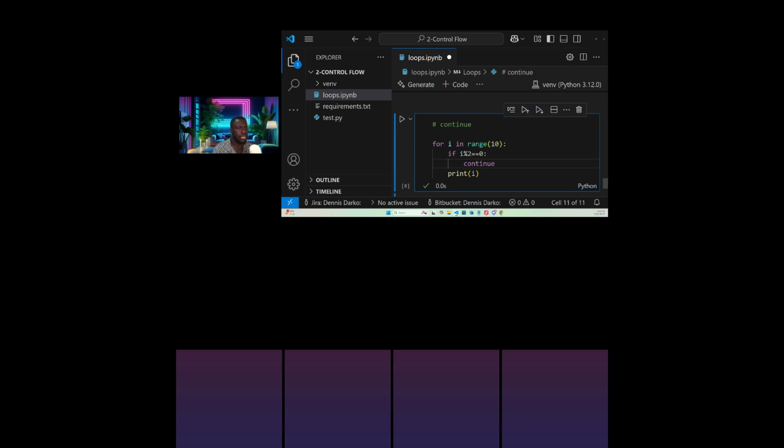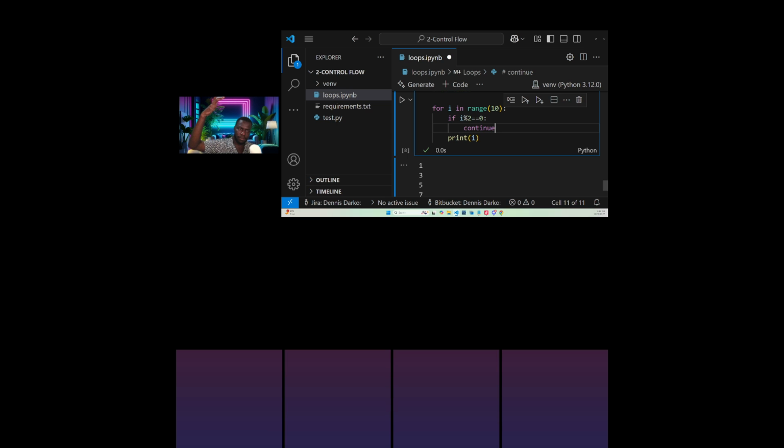So this is how it works. When I run, let's understand the result. For i in range, we are starting at 0. Is 0 modulo 2 equal to 0? Yes, so we don't bring it. Then 1 modulo 2 is not 0, so it is printed. So the continue statement skips the current iteration and continues with the next.